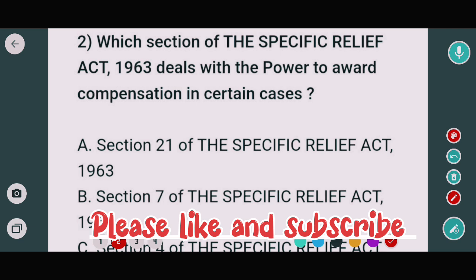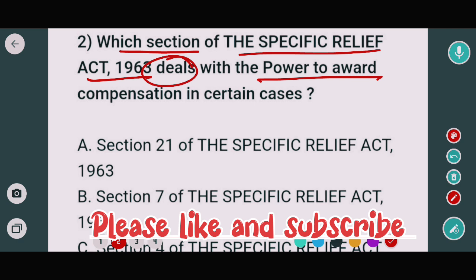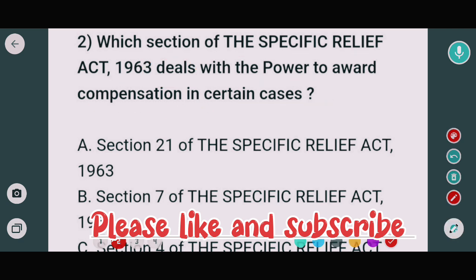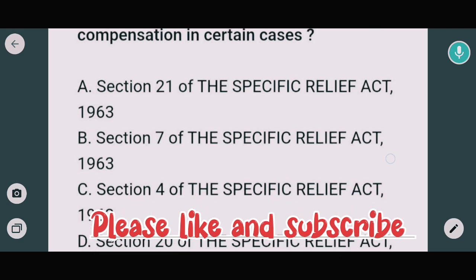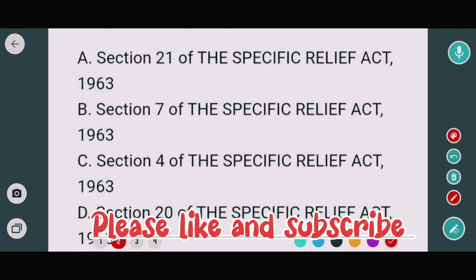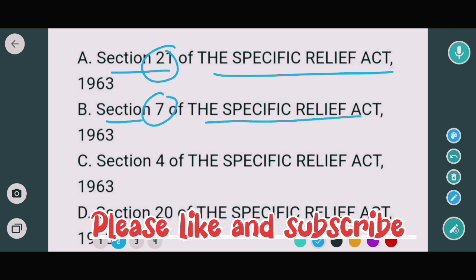The question is about which section of the Specific Relief Act 1963 deals with the power to award compensation in certain cases. The options are Section 21 of the Specific Relief Act 1963, Section 7, Section 4, and Section 20.